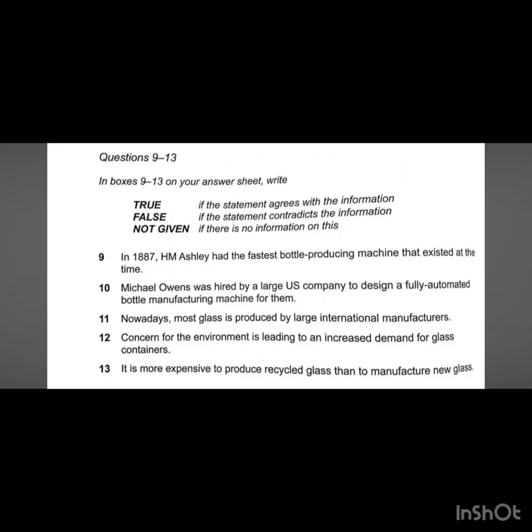And false, when you are given half the statement and half is missing, at that time false. When you have no statement at all, it is called not given. These types of questions are given in your exam like this. True, if the statement agrees with the information. False, if the statement contradicts the information.